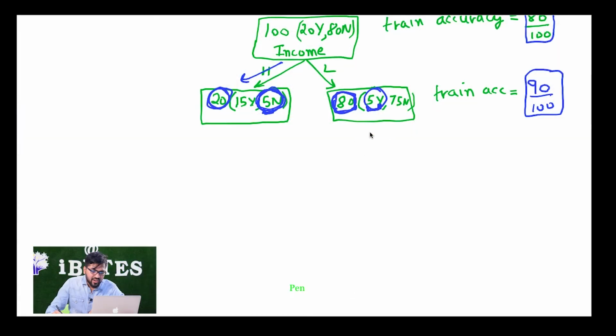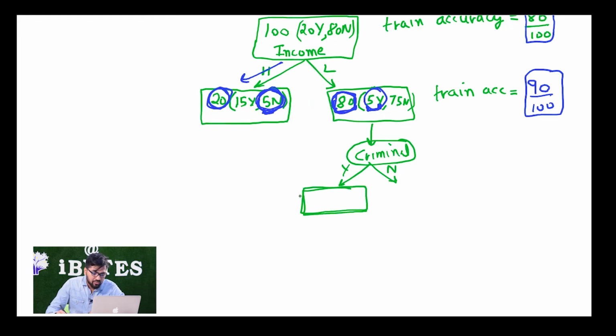So if I split it further on criminal record, let's say a person is a criminal or a person is not a criminal, okay? Let's say out of these 80 people with low income, 40 of them were criminals, okay?